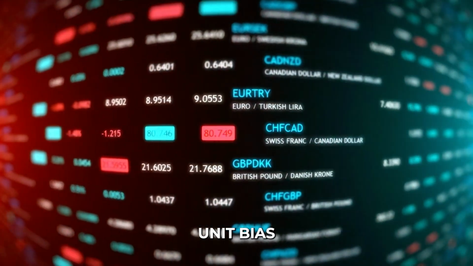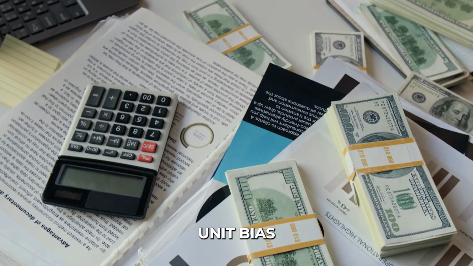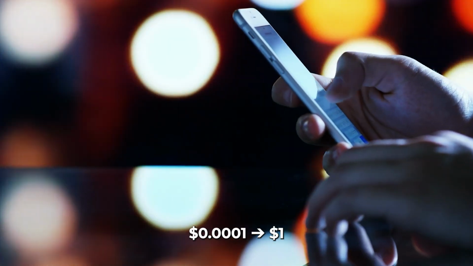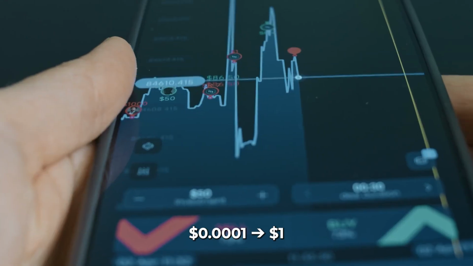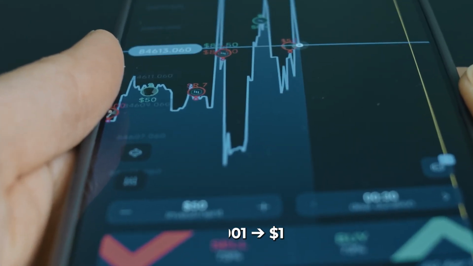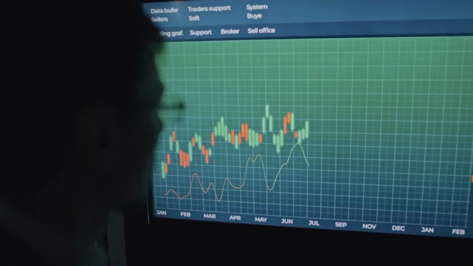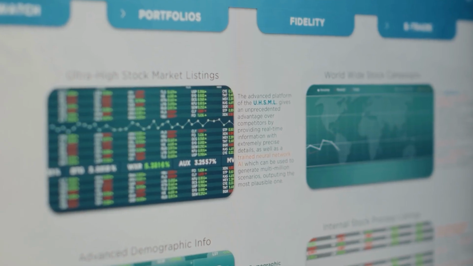The math of valuation. Price is a distraction. The single biggest mistake beginners make is unit bias. They look at a token priced at $0.0001 and think, if this just goes to $1, I'll be a millionaire. Price in isolation is a meaningless metric. To understand a token's true size, you have to look at its supply.